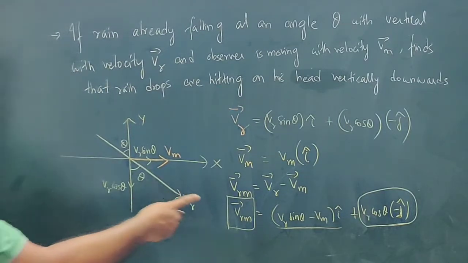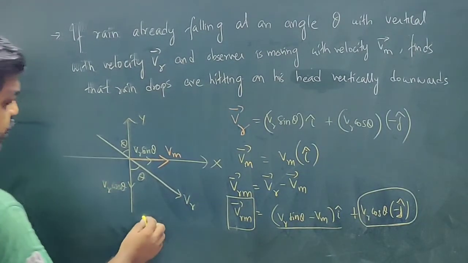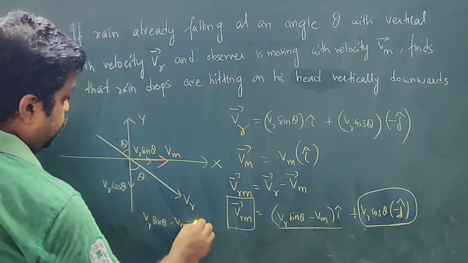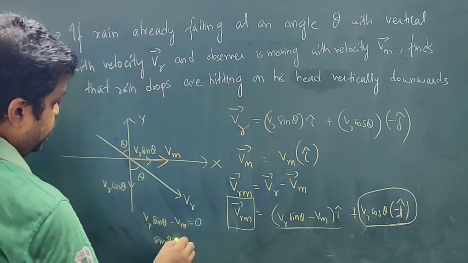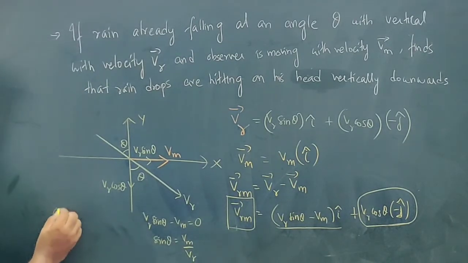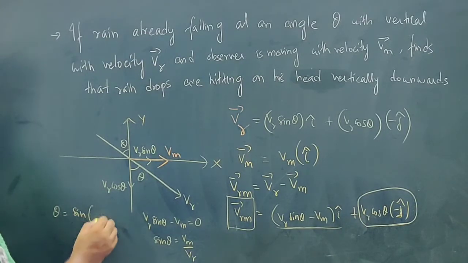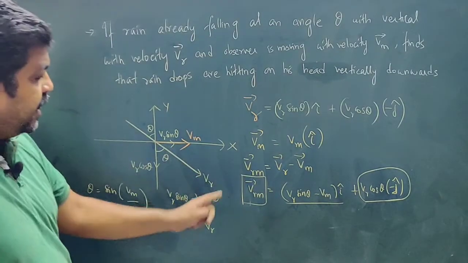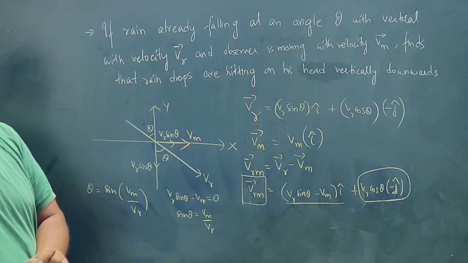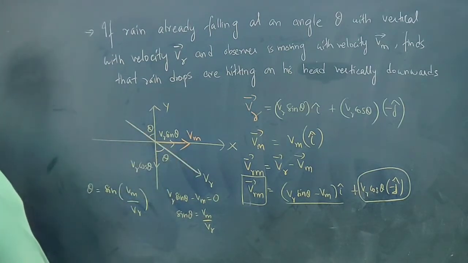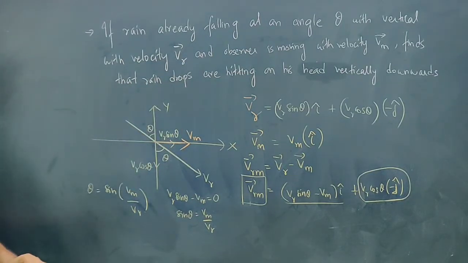If this component is 0, then I can write VR sin theta minus Vm is equal to 0, or sin theta is equal to Vm by VR, or theta is equal to sin inverse Vm by VR. What is this theta? Theta is the angle at which the rain is falling. For a stationary observer with respect to ground, this is the direction of rainfall. So this is another important concept.